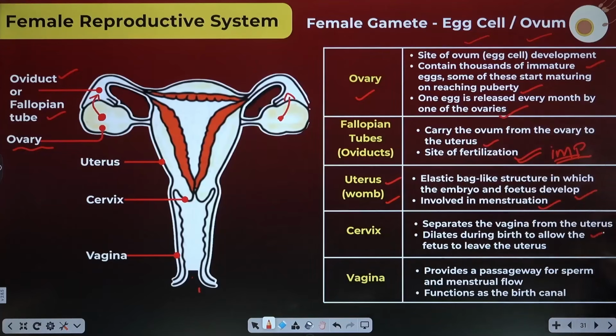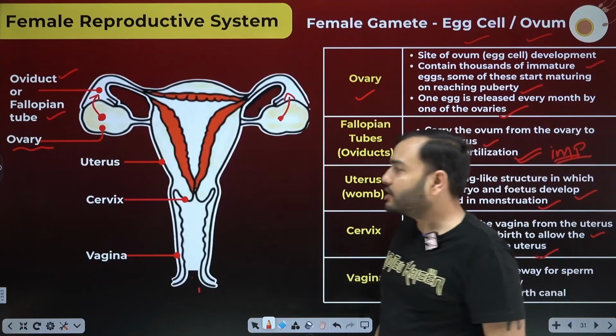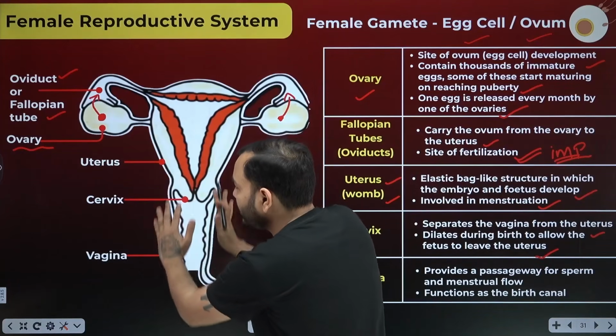It separates the vagina from the uterus, and dilates during birth to allow the fetus to leave the uterus. When birth happens, the child is born. What does it do? It dilates open so that the child can come out.